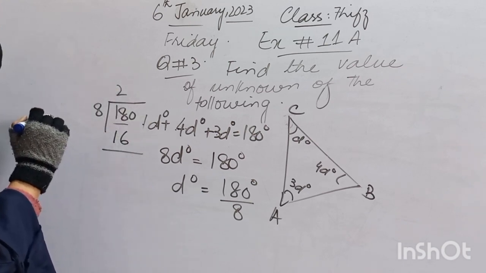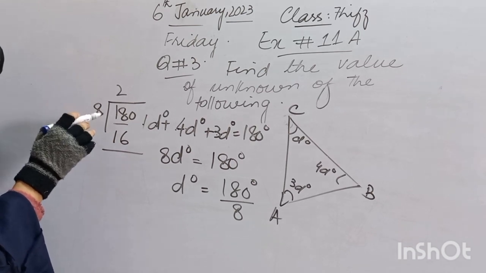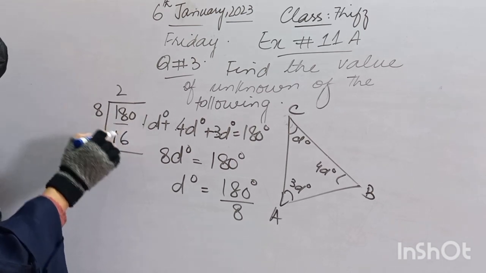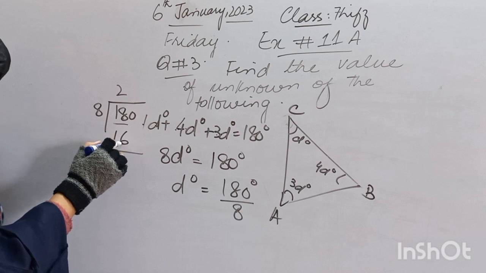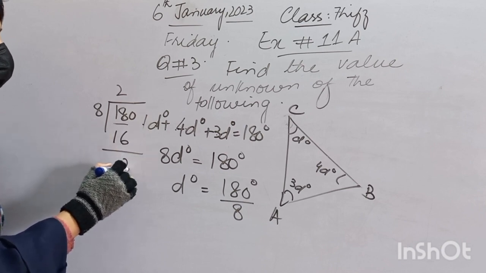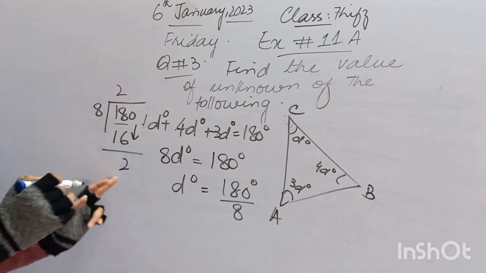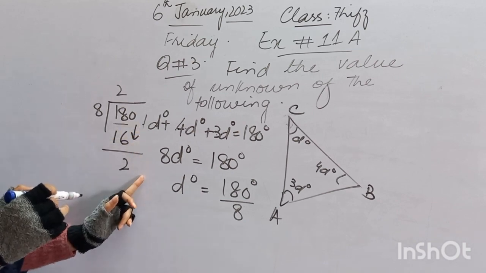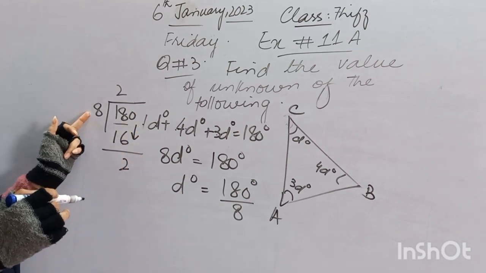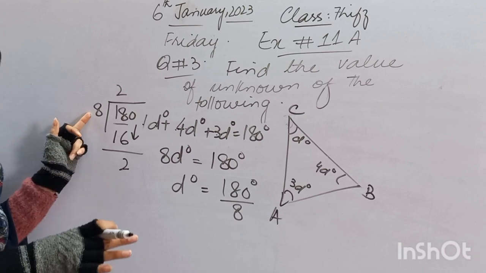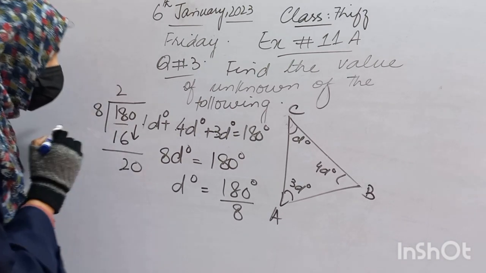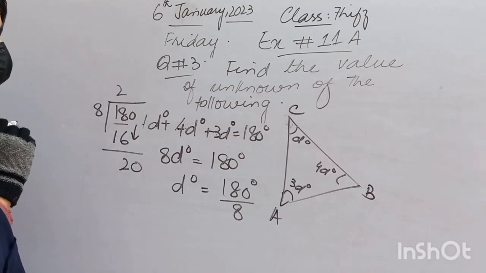Fine. So the next step will become 18 minus 16. After subtraction, we got 2. And we will bring down 0 here, because 2 is smaller than 8, and this is the procedure. We will bring down the next number, which is 0 here.